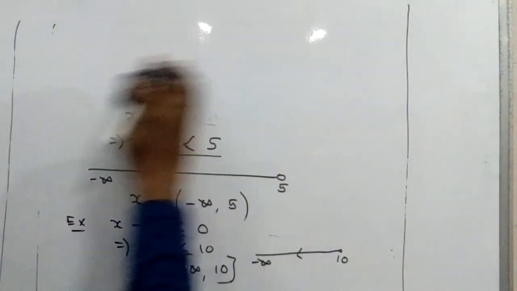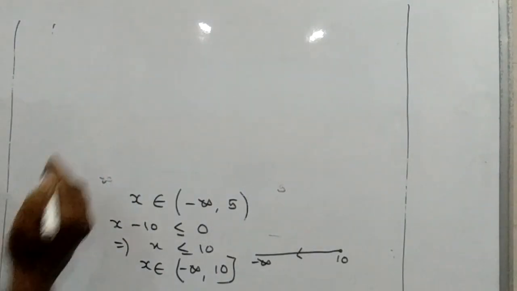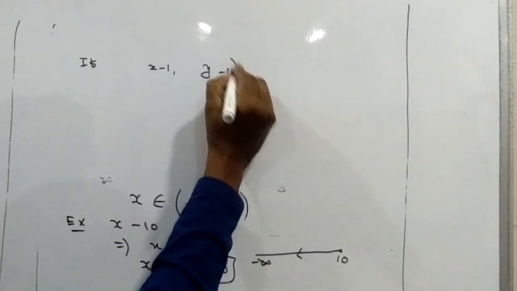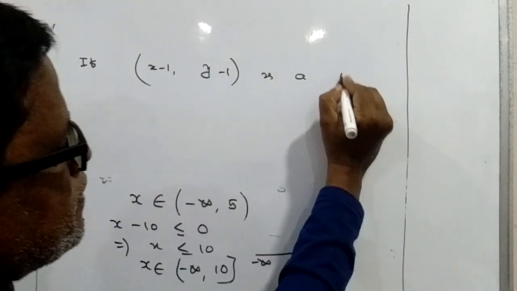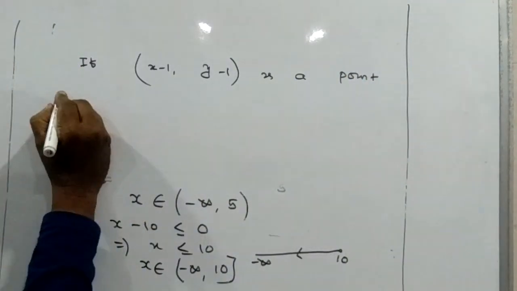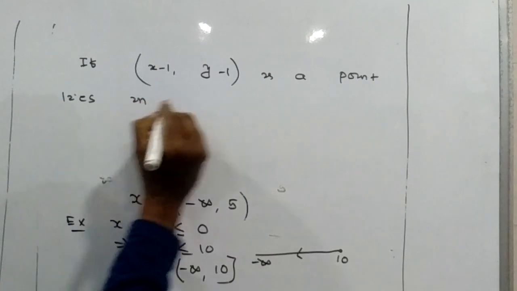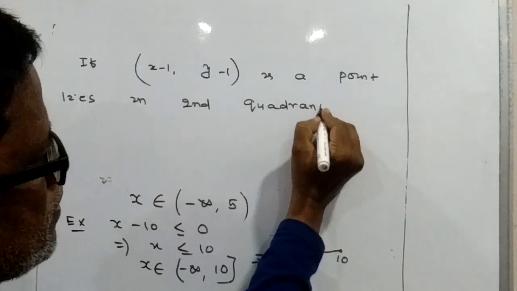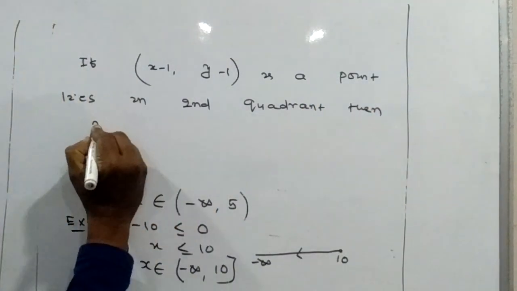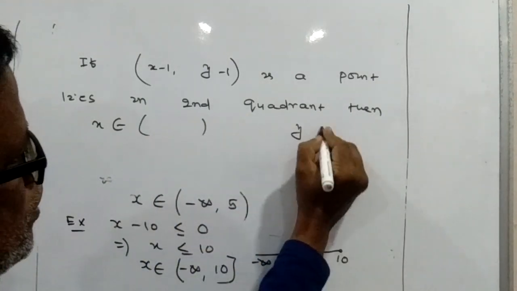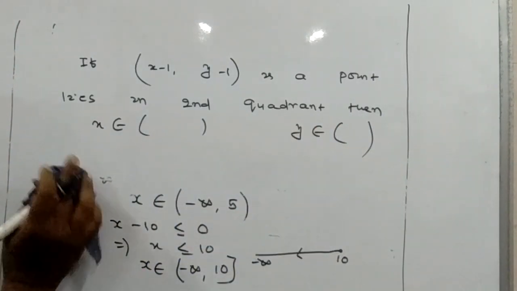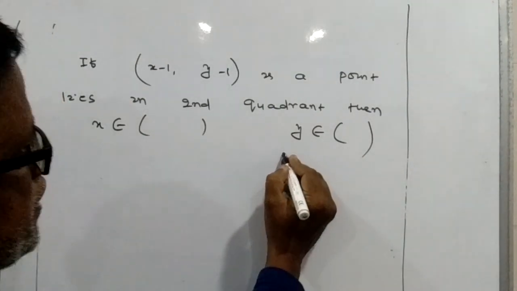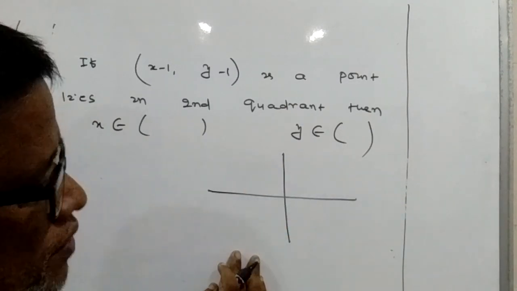In coordinate geometry, how is it used? If (x minus 1, y minus 1) is a point that lies in the second quadrant, then write down the values of x: x belongs to which interval and y belongs to which interval.